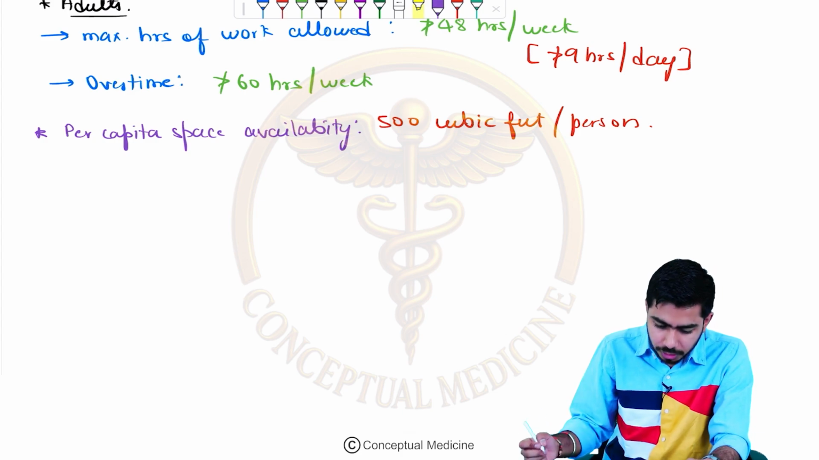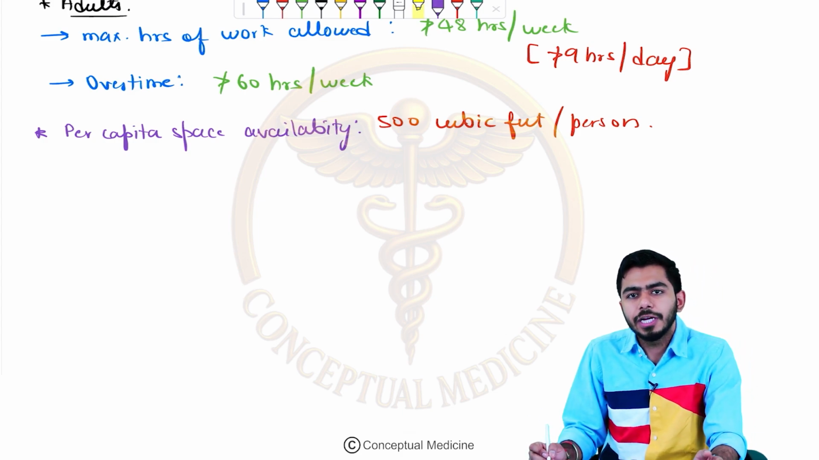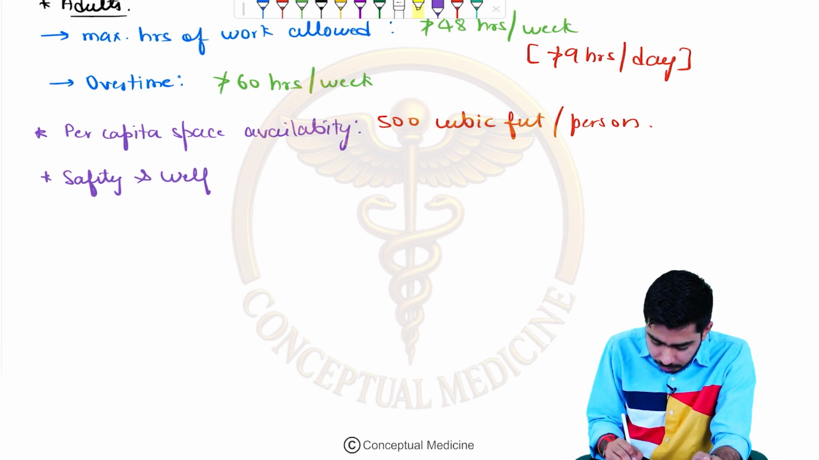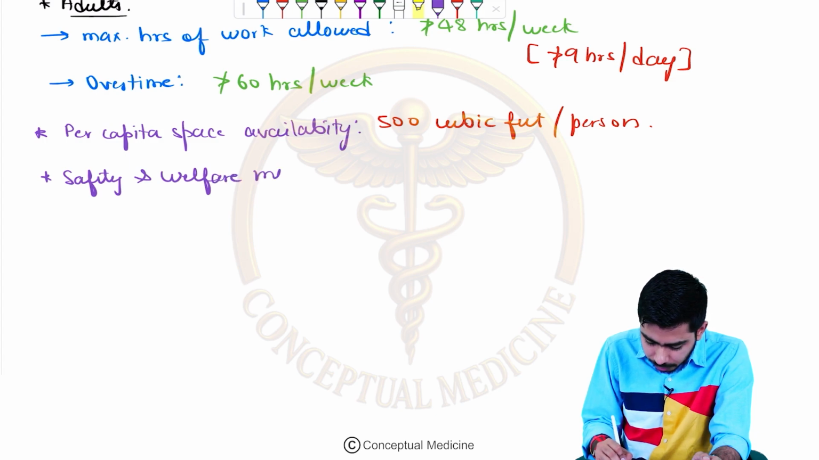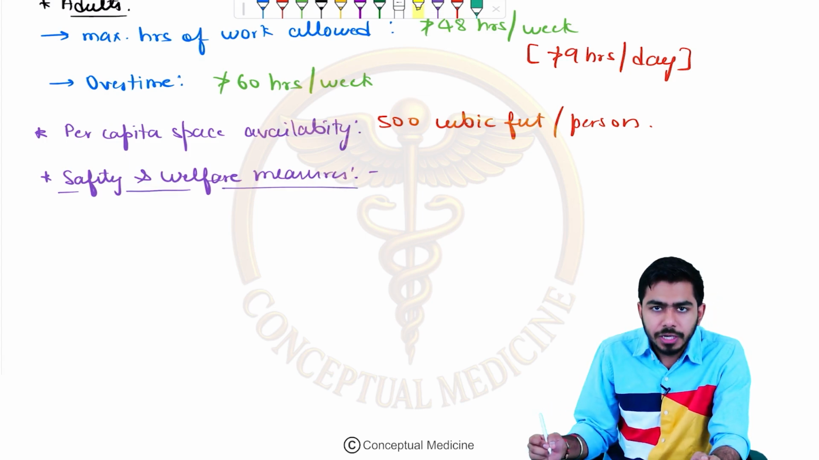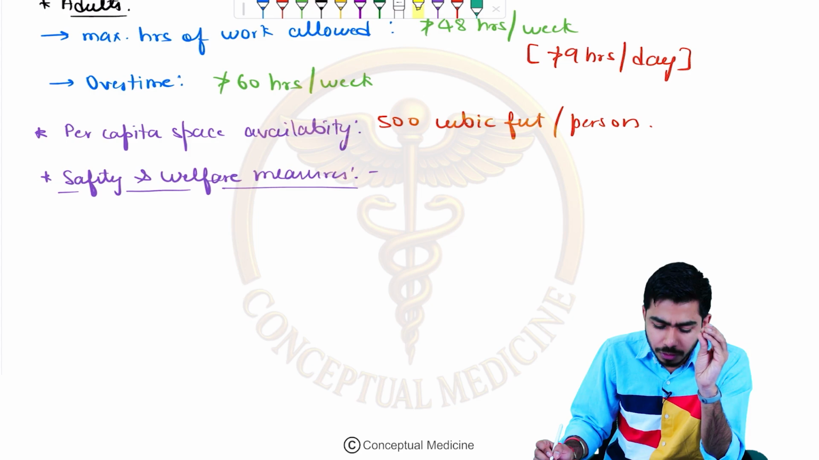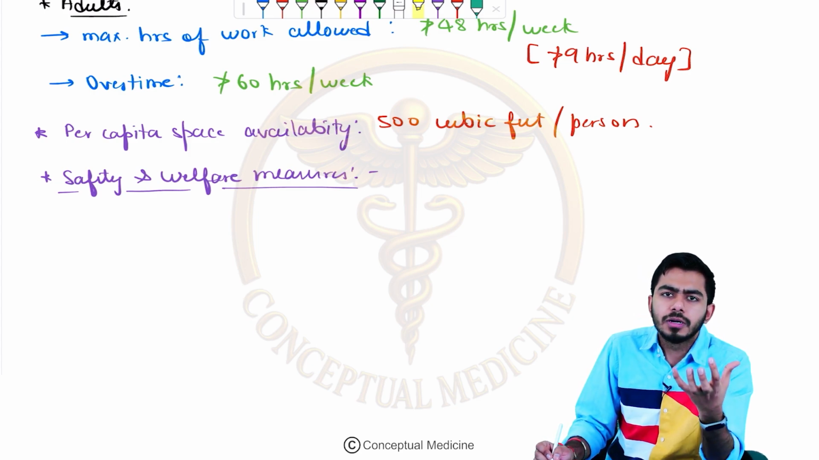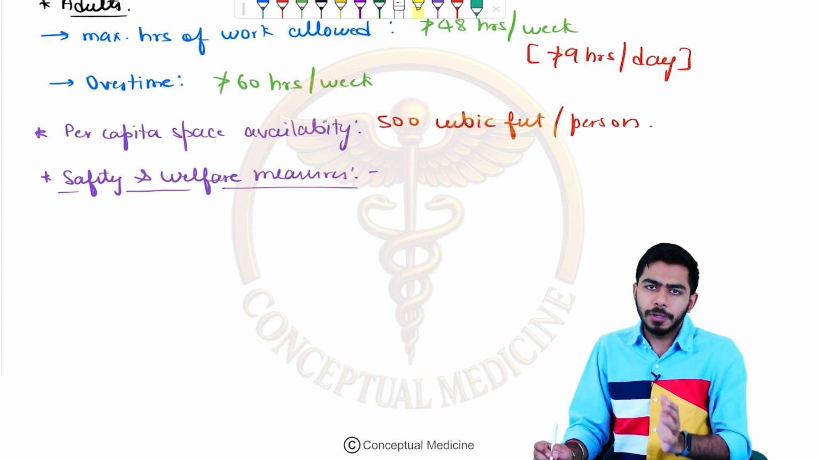Next point which we shall remember is the safety and welfare measures, right? Very, very important question, guys. If we talk about the safety and welfare measures, here we should remember how many workers are actually working in a factory, right?